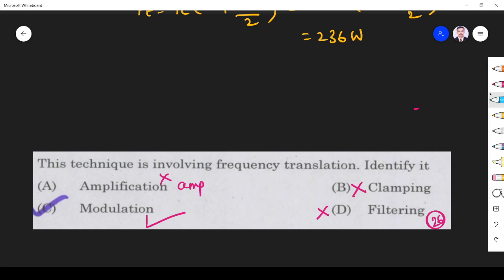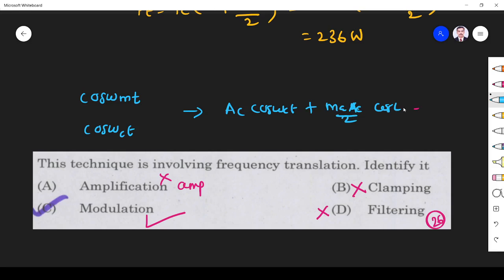How do we know that? If you have cos omega m t as message and cos omega c t as carrier, what happens? We get the AM signal as A_C cos omega c t plus m A_C by 2 cos (omega c minus omega m) t plus m A_C by 2 cos (omega c plus omega m) t. Omega c and omega m are translated.